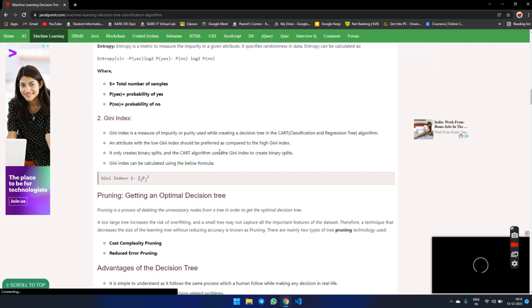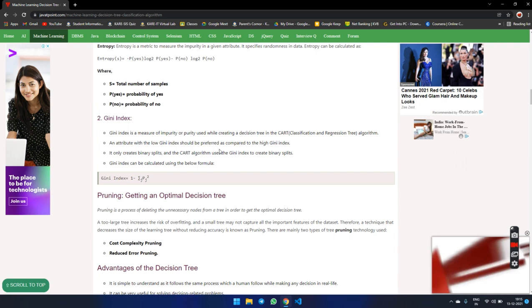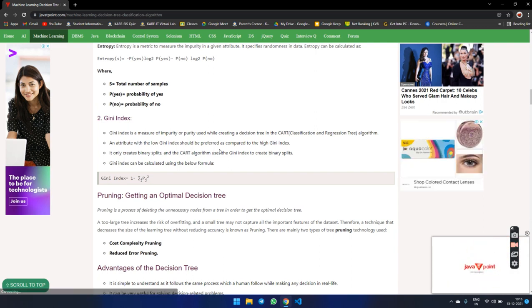Pruning: getting an optimal decision tree. A too large tree increases the risk of overfitting, and a small tree may not capture all the important features of the data set. Therefore, a technique that decreases the size of the tree without reducing the accuracy is known as pruning. There are two types: cost complexity pruning and reduced error pruning.